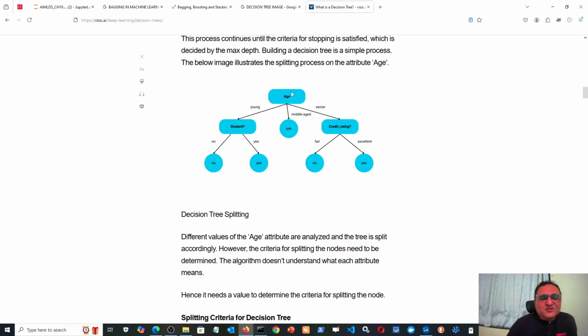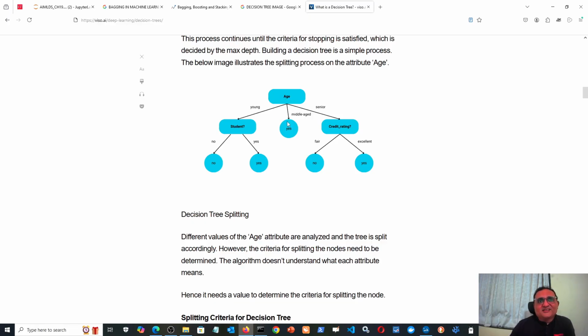Now, it is a small loan. So first thing, what is the age of the customer? Suppose the entire sample of 1,000 customers is divided into three parts: if the customer is young, middle aged, or senior. If he is young, further scrutiny would be required, because a young person may still be studying, so he may not be able to afford credit. Similarly, if he is senior, further scrutiny is required, because he may have retired, so he has no income or limited pension income. So you want to first check something about him, then only you will give the loan.